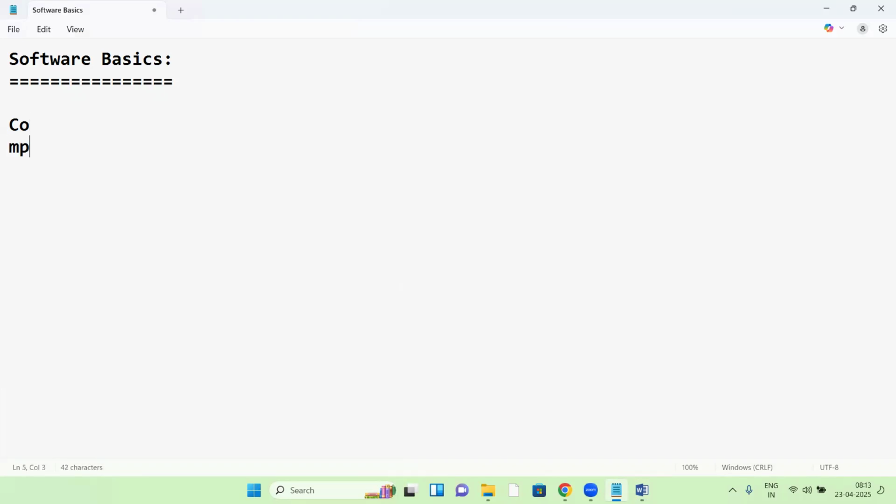See, computer. In a computer, there are two categories: hardware and software.